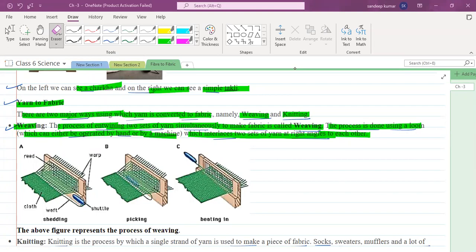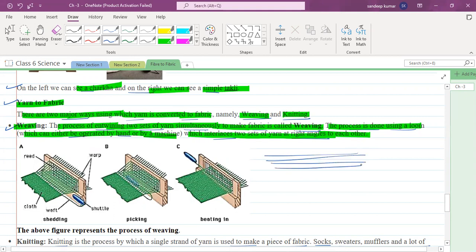You can see here, one layer is like this. Suppose perpendicularly they will weave like this. The above figure represents the process of weaving. You can see this diagram.